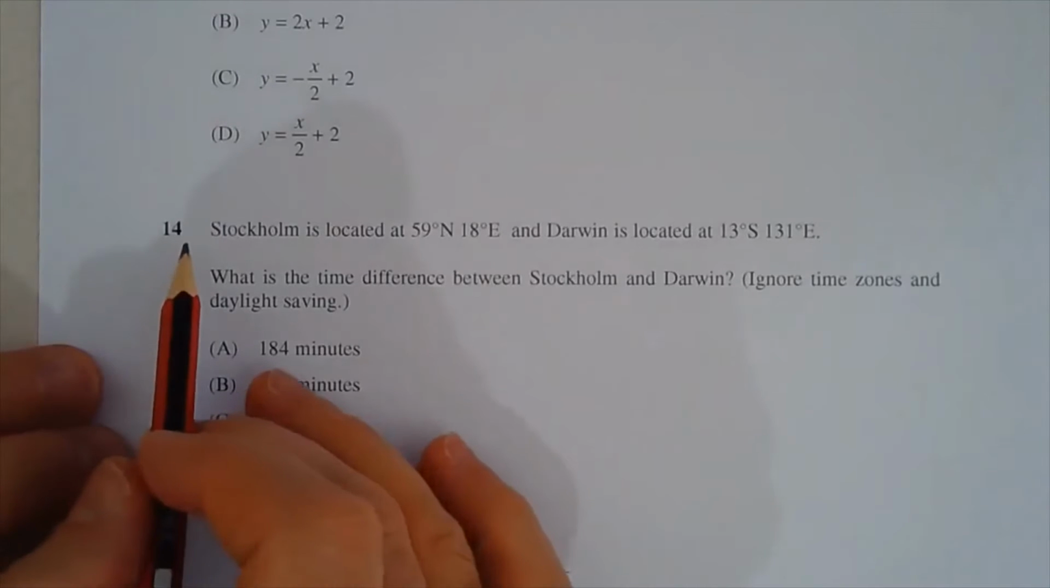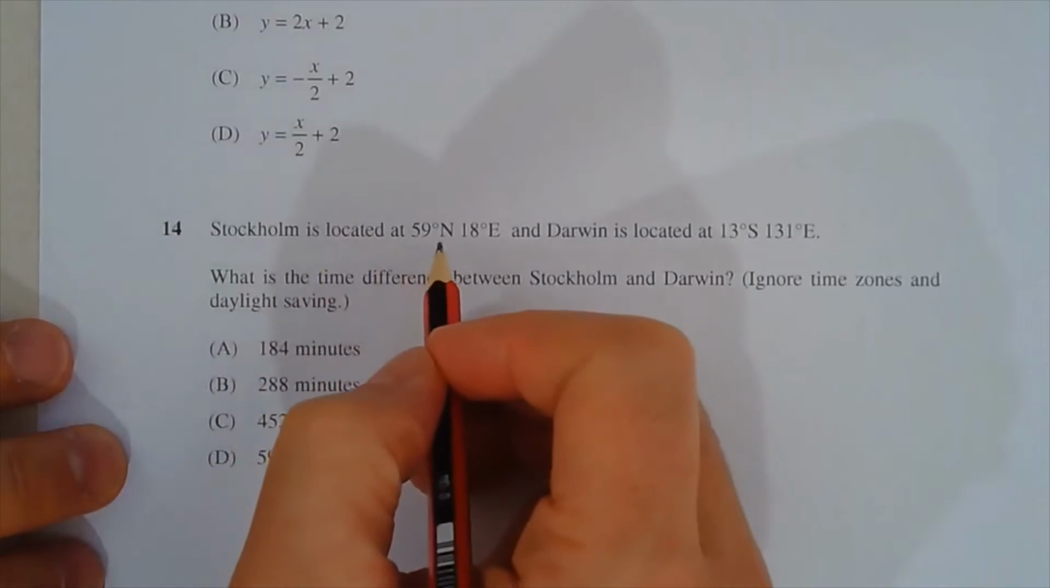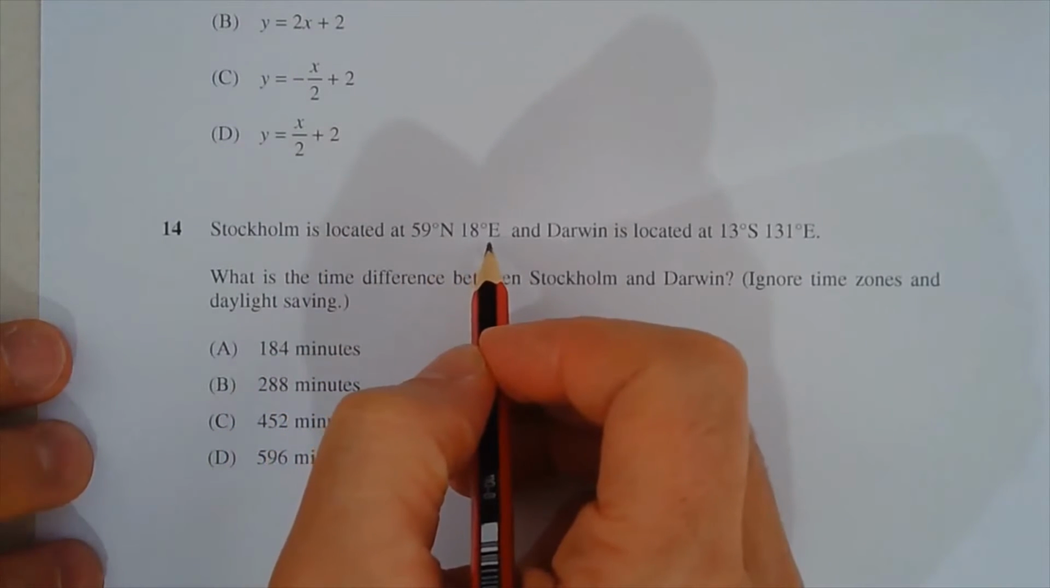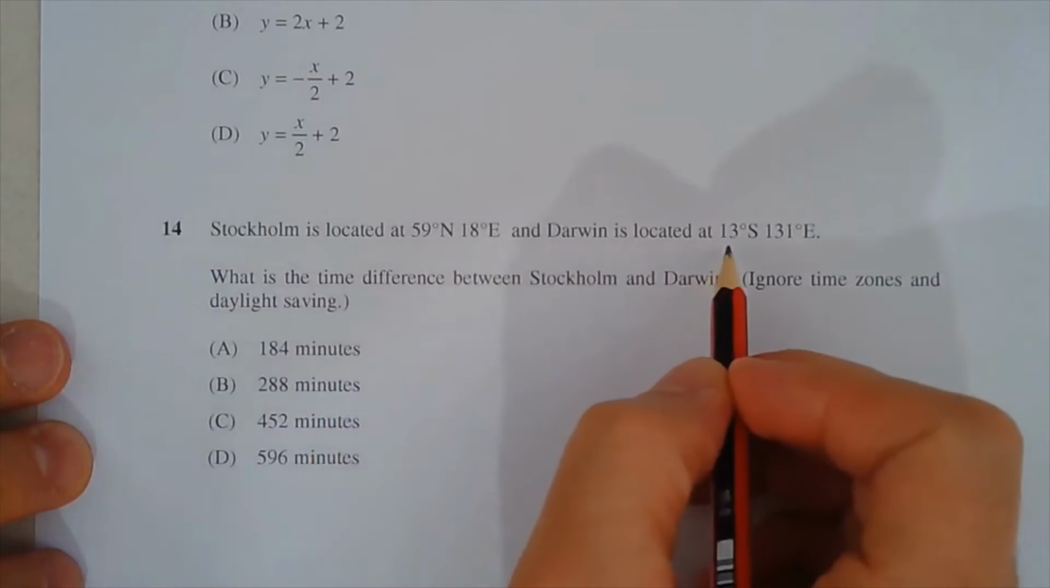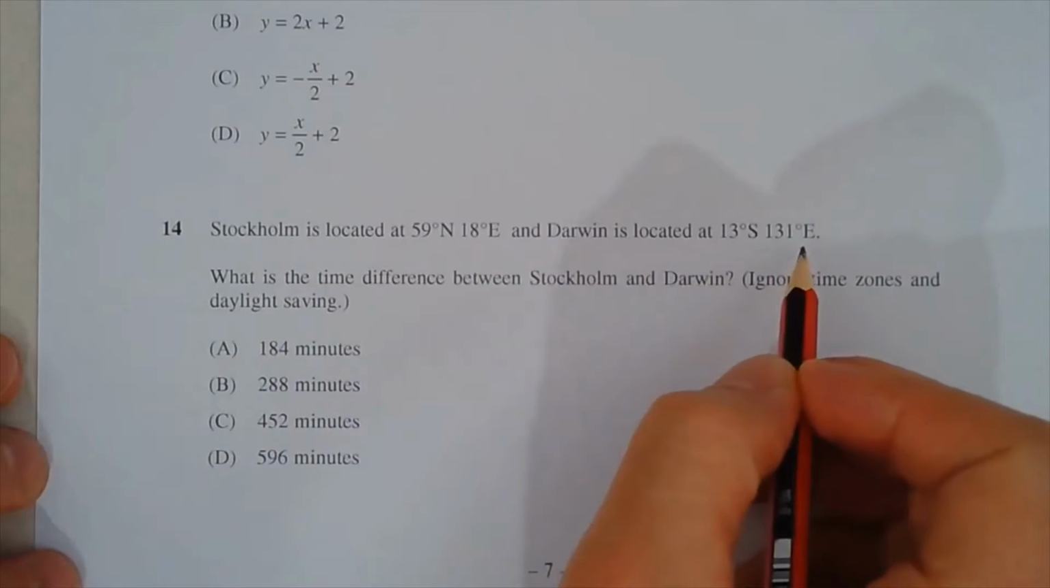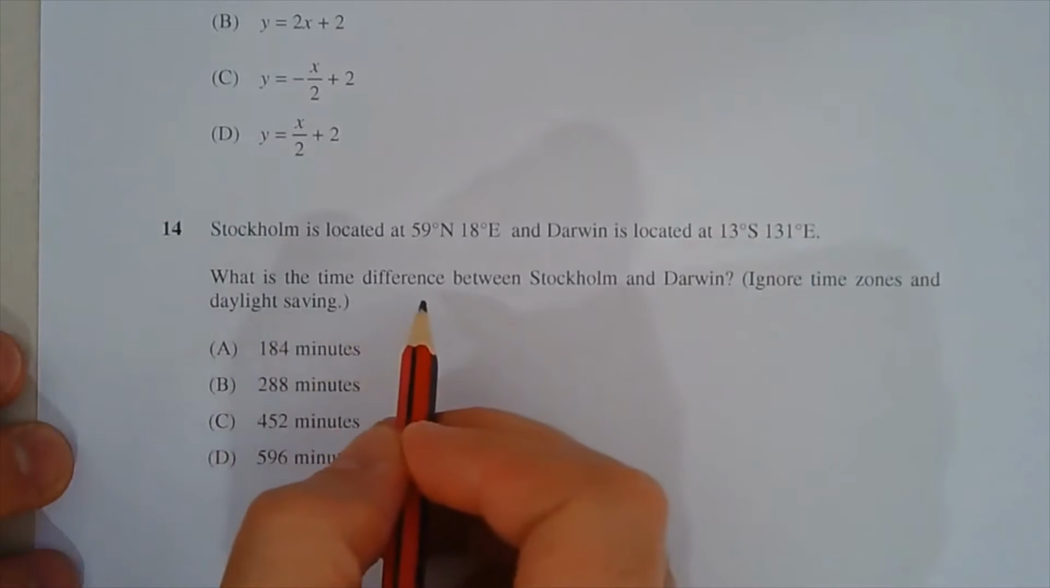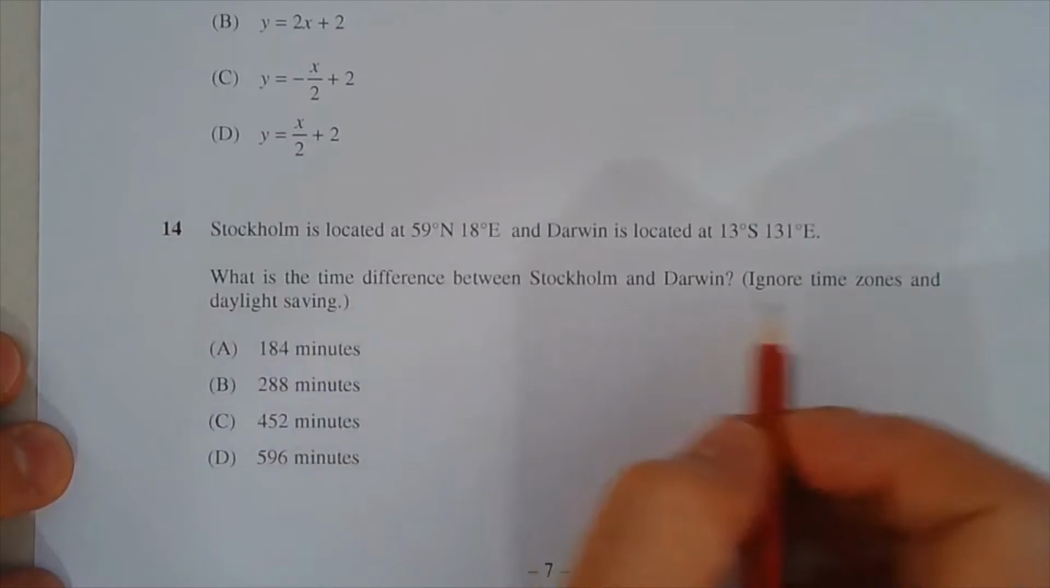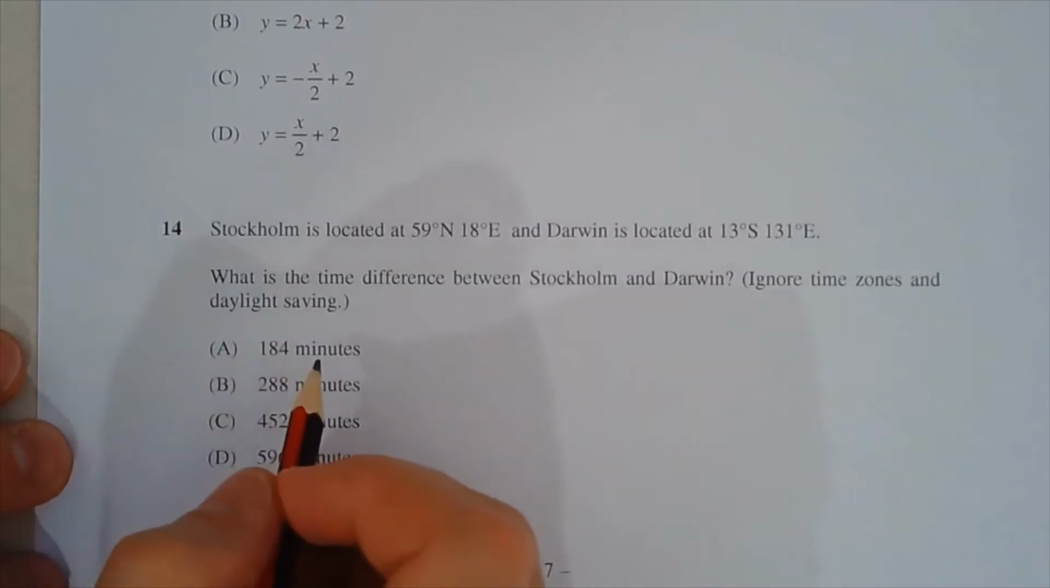Question 14. Stockholm is located at 59 degrees north, 18 degrees east, and Darwin is located at 13 degrees south, 131 degrees east. What is the time difference between Stockholm and Darwin? Ignore time zones and daylight saving.